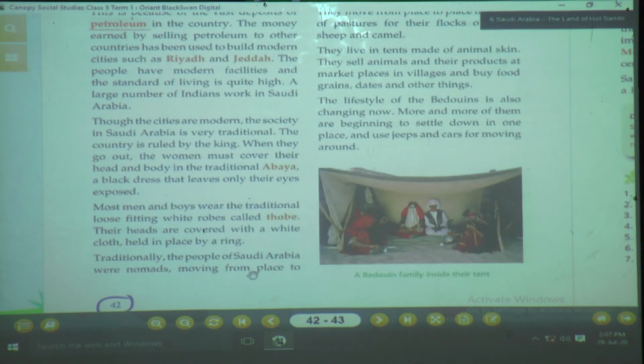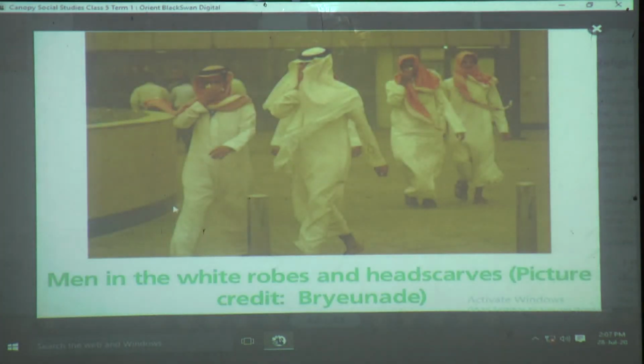Now we will see about the men. Most men and boys wear the traditional loose fitting white robes called thobe. I will show the image of that. Okay, can you see this? This is the traditional dress of Saudi Arabia. The men are wearing thobes. What is this called? Thobe. It is a white kurta style which is very loose, and they wear this cloth on their head covered with a ring.